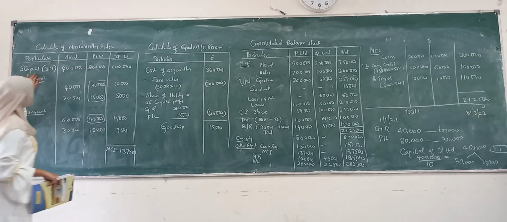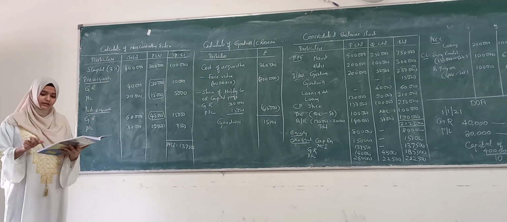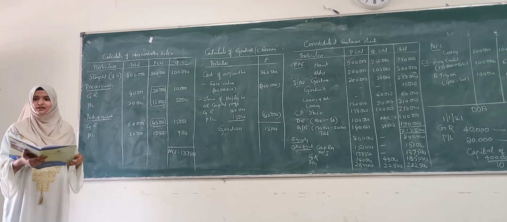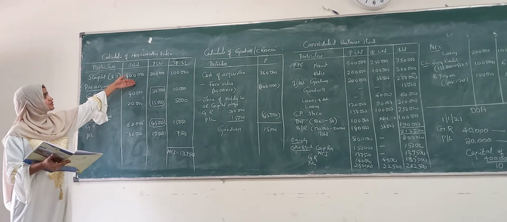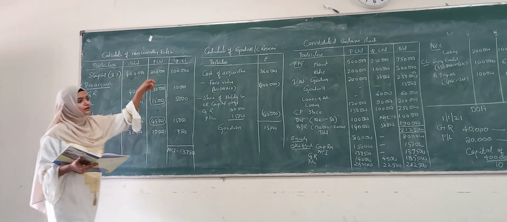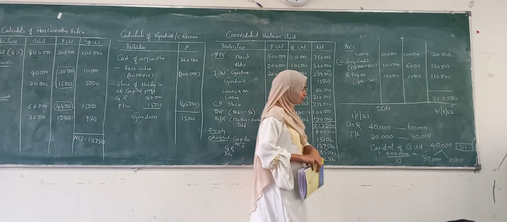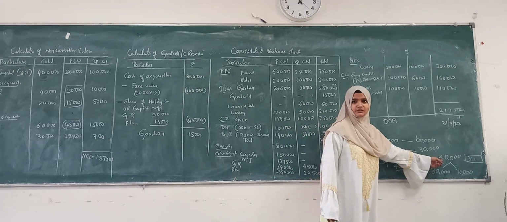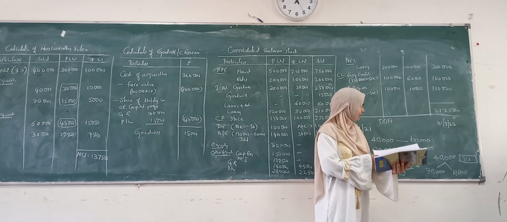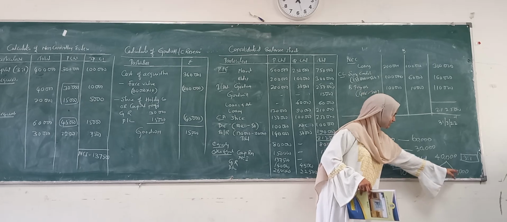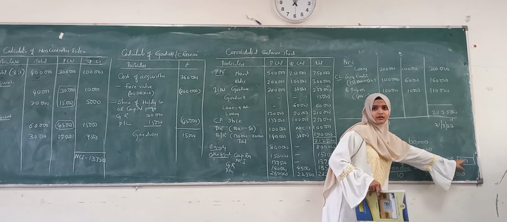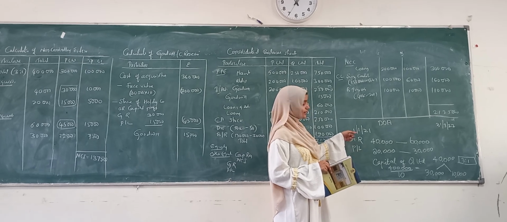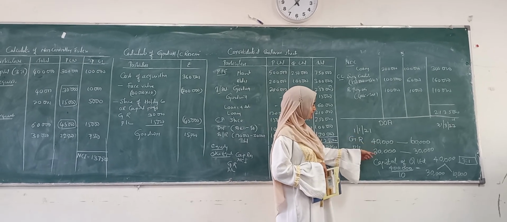For that we need the share capital of Q Limited, which is the subsidiary company. The share capital is 4 lakh, in shares of rupees 10 each. 4 lakh divided by 10 will be 40,000 shares, and P is acquiring 30,000, the remaining is 10,000. The ratio will be 3:1. This is our ratio.